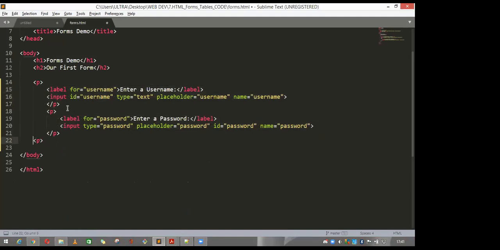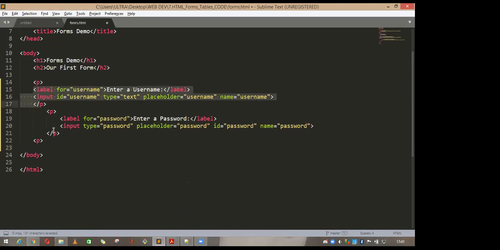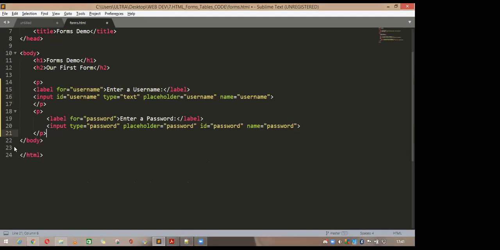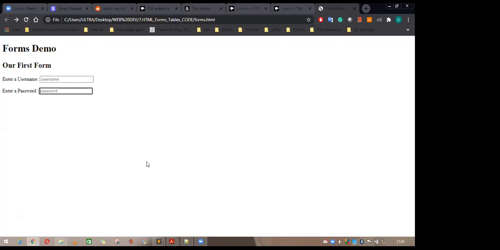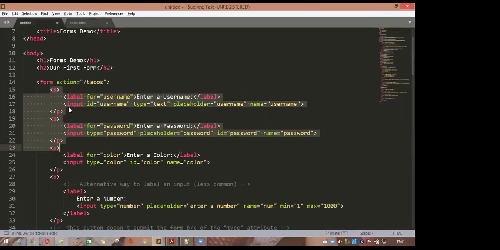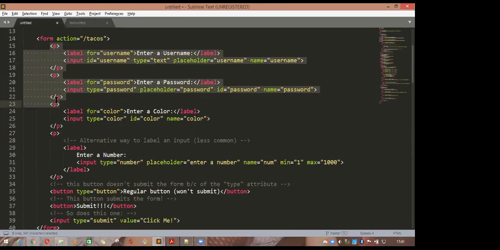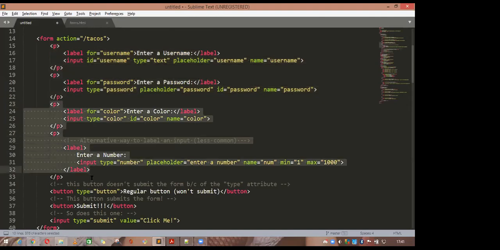Leave it here. This is the opening tag. This is the closing tag. Opening and closing. And now it is the password. Go and refresh. See, you can see the password here and the username, and some other thing if you want to add here, this color and number. These four I wanted to add in this one.